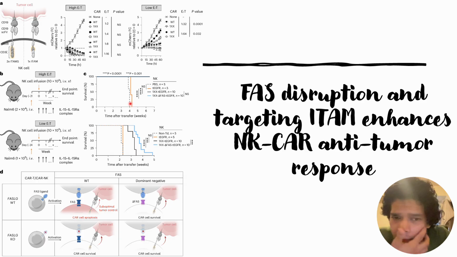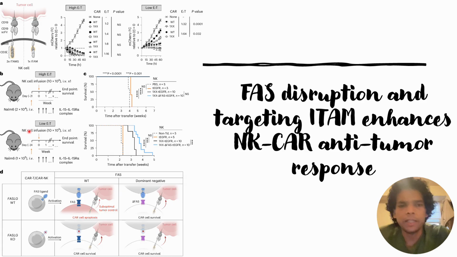What they are able to see is that at high effector to target ratios, between the control, in which they use PBS, and the case where they only use the CAR construct, that is tEGFR, they do not see any significant changes in the survival rate. But when they used the CAR construct with this ITAM signaling pathway, that is 1XSS tEGFR, and 1XSS tEGFR plus delta FAS, where FAS has been disrupted, in both cases they see a significantly high survival rate in the high ET.